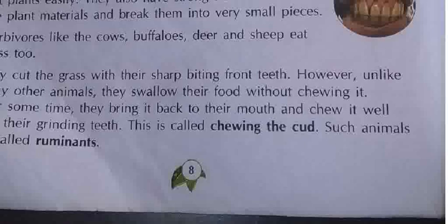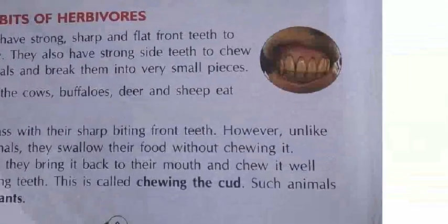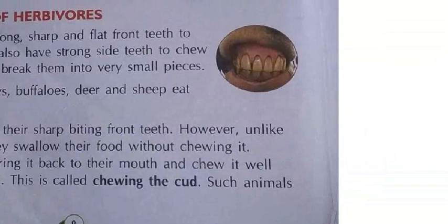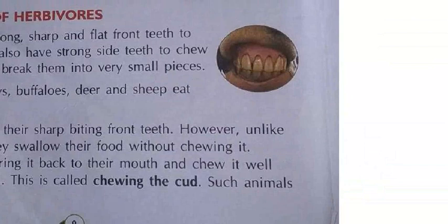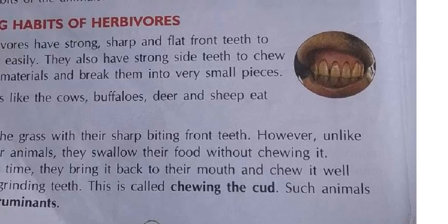Whatever grasses they are eating, first with the help of the front strong teeth, they will cut the plants, and with the help of the side teeth, they can make it into paste. Means they can chew it easily. In herbivorous animals, two types of teeth will be there. The front teeth which are very strong and sharp. With the help of these sharp teeth they cut the plants easily, and with the help of the side teeth they can chew the plants or grass anything easily.